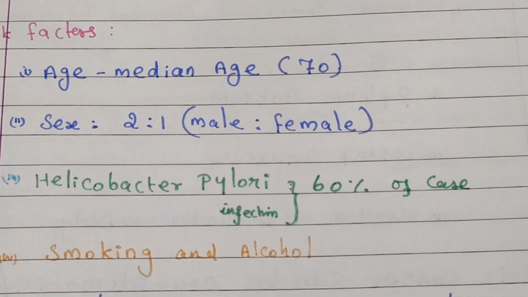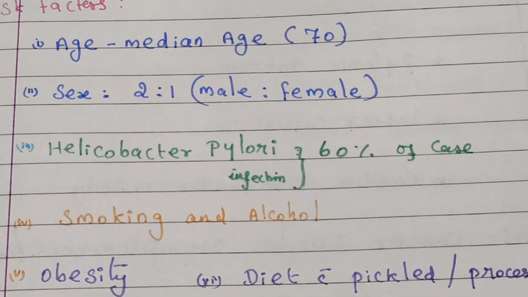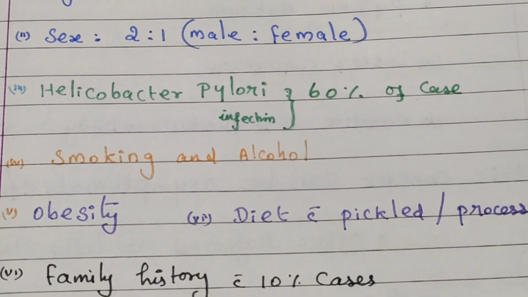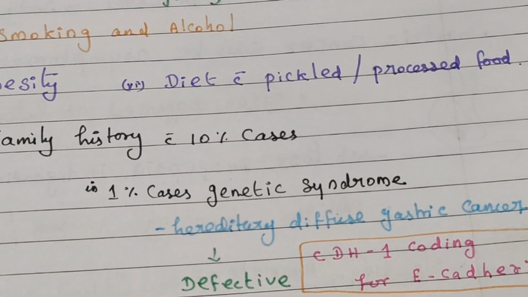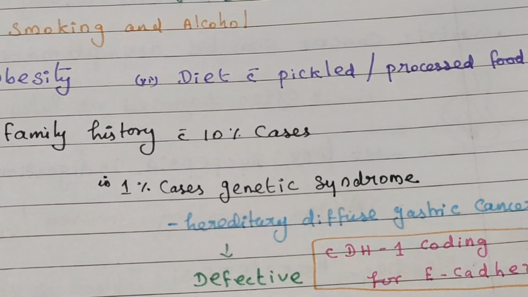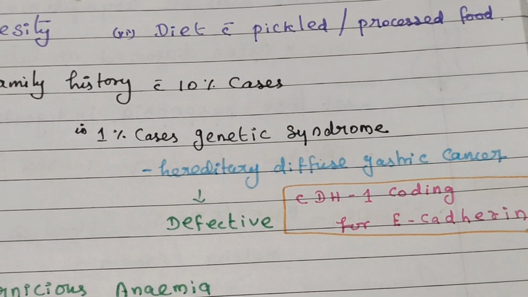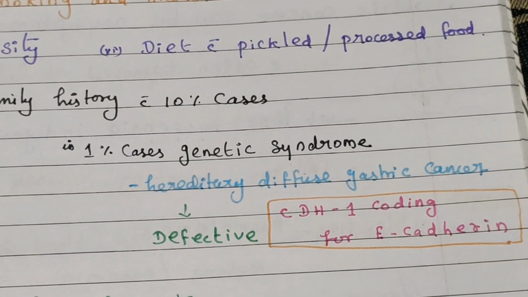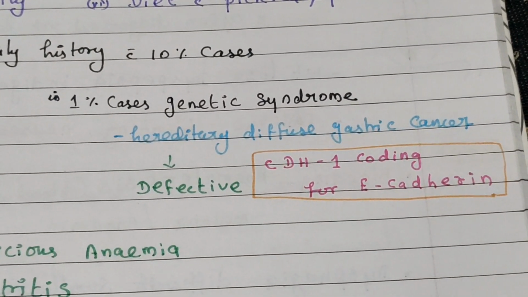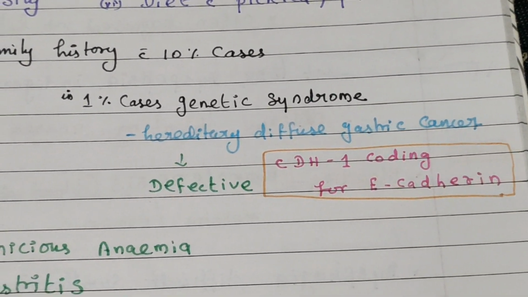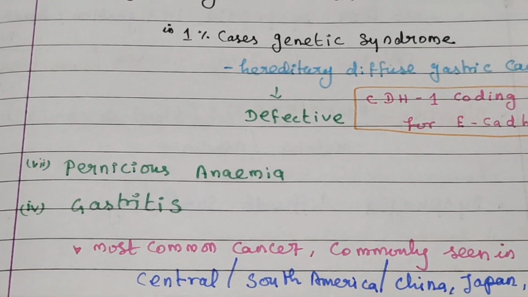Median age 70 years, and males are affected more than females. Then the bacterium Helicobacter, smoking, alcohol, obesity, a diet with pickled or processed food, and family history. In 1 percent it is a genetic disorder, a defective CDH1 gene coding for E-cadherin. Then pernicious anemia and gastritis.